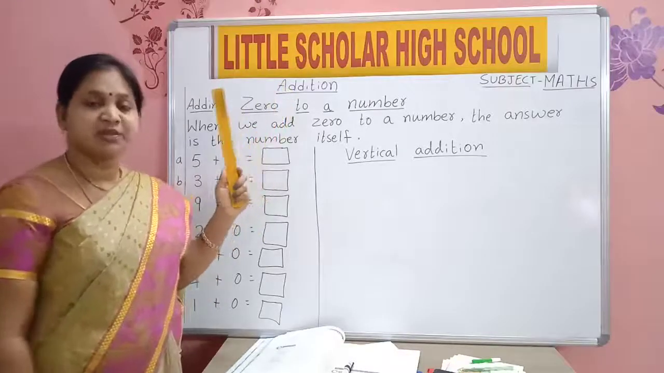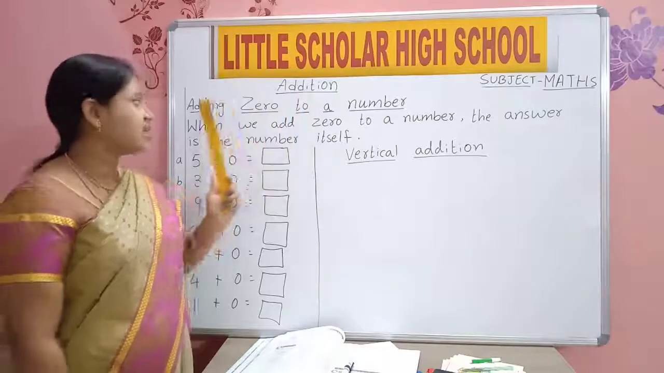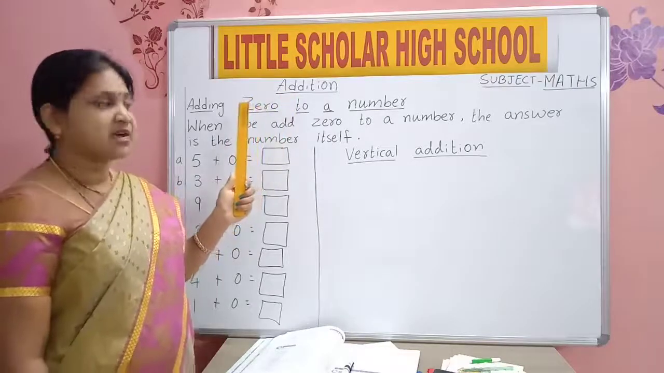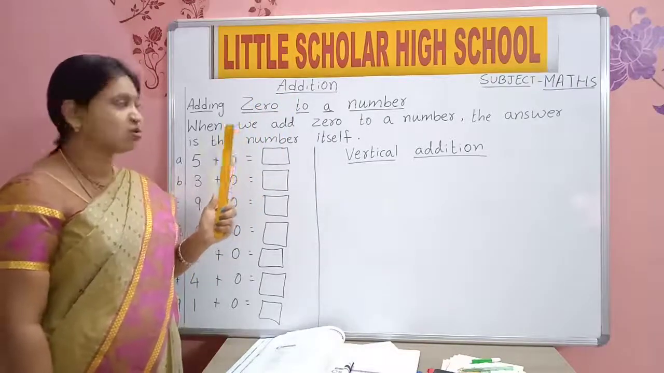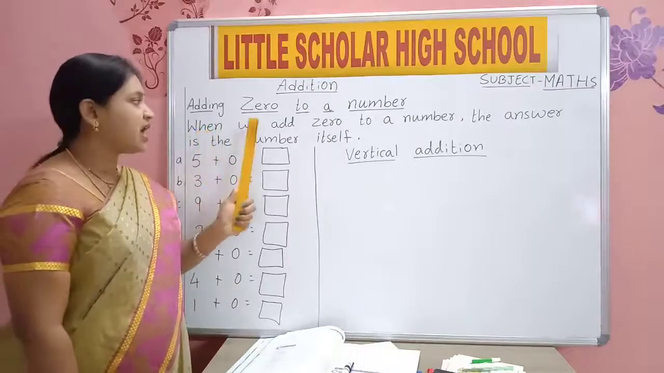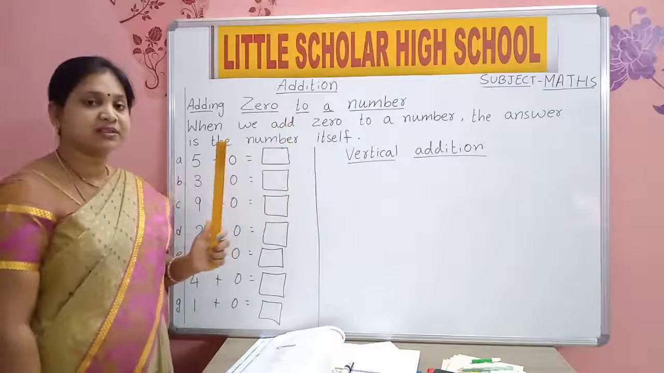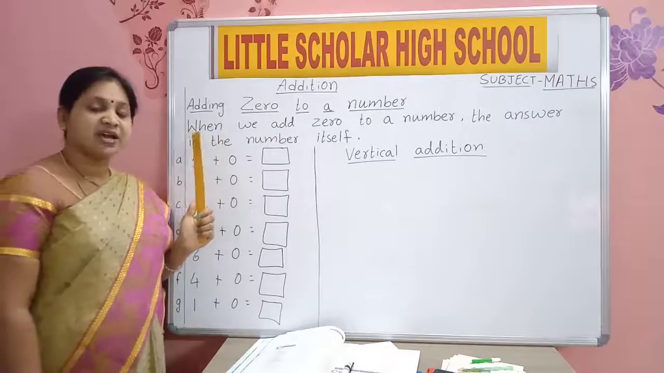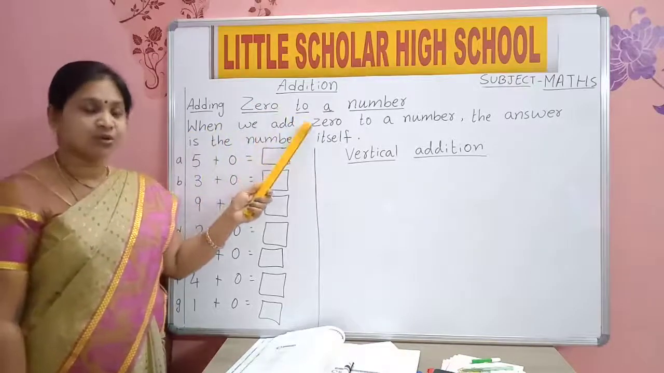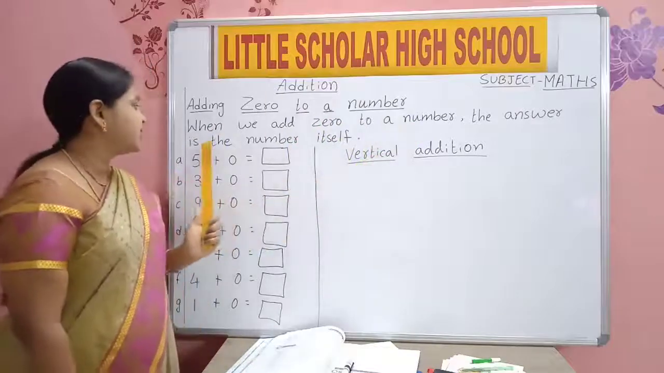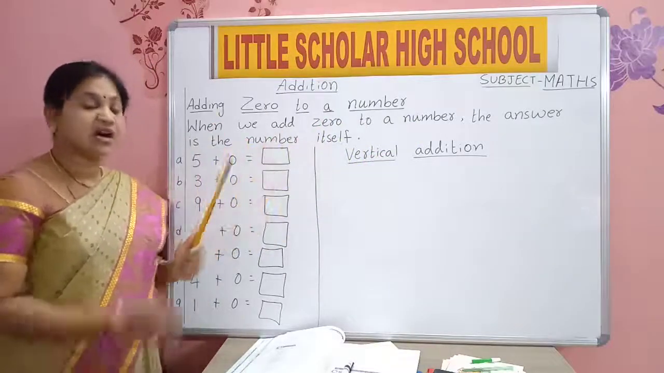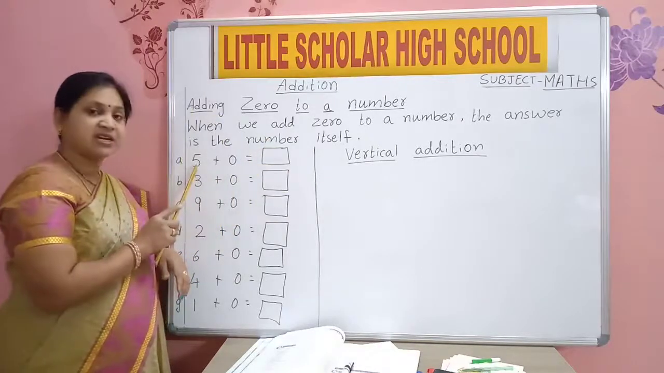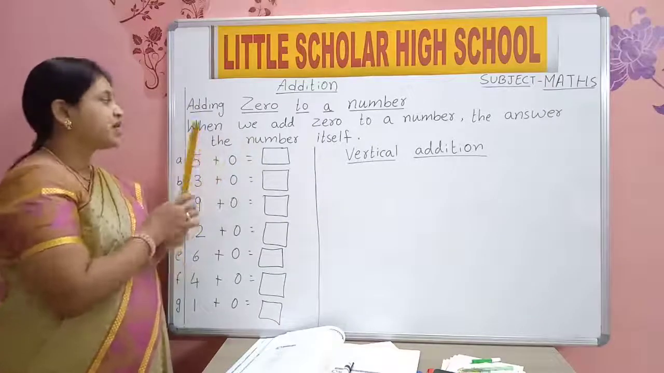Take out your maths classwork. Write the heading, addition, and write this subheading, adding 0 to a number. Leave one line and copy this also. When we add 0 to a number, the answer is the number itself. You will get the same number.